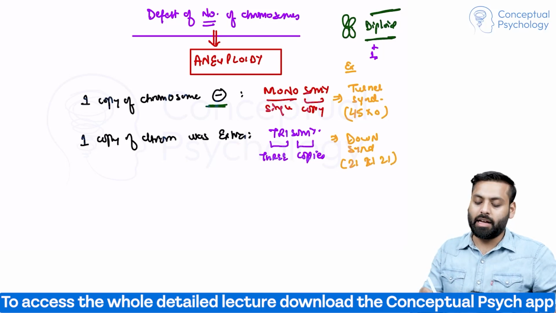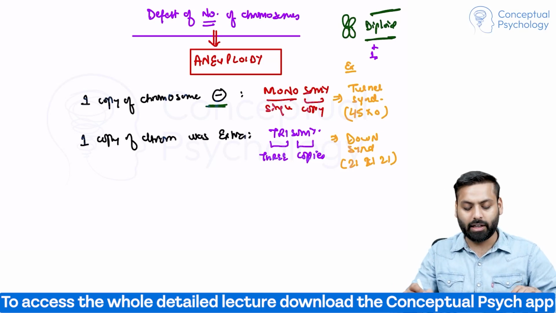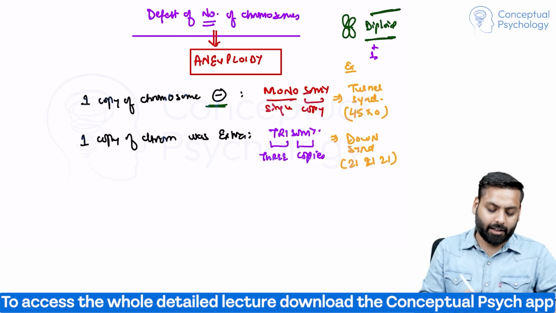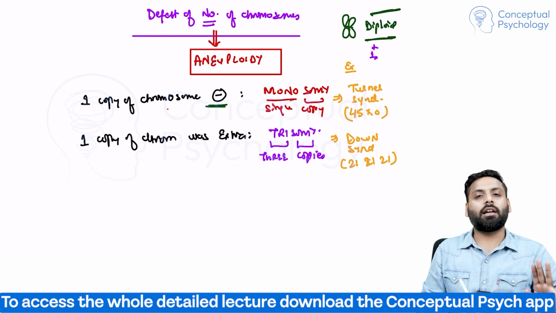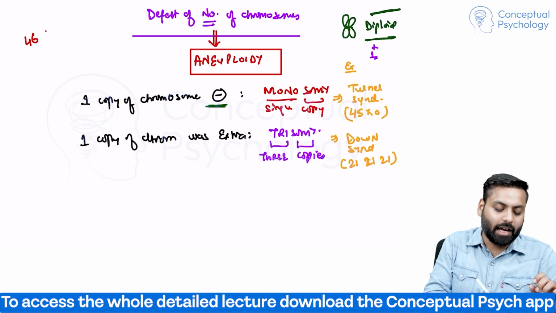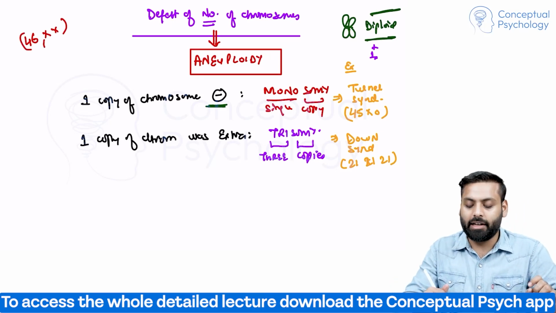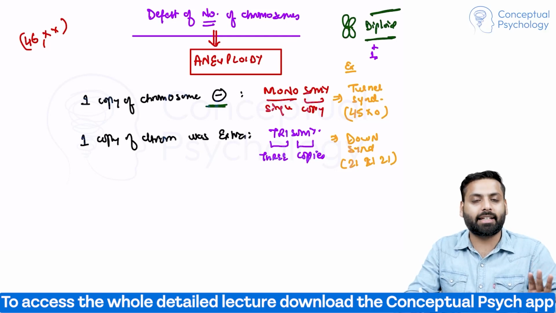There is trisomy. What do I mean by 45XO and what do I mean by 21, 21, 21? In Turner syndrome, normally if there would have been a female, it would have been 46XX. It is written like this, 46XX.